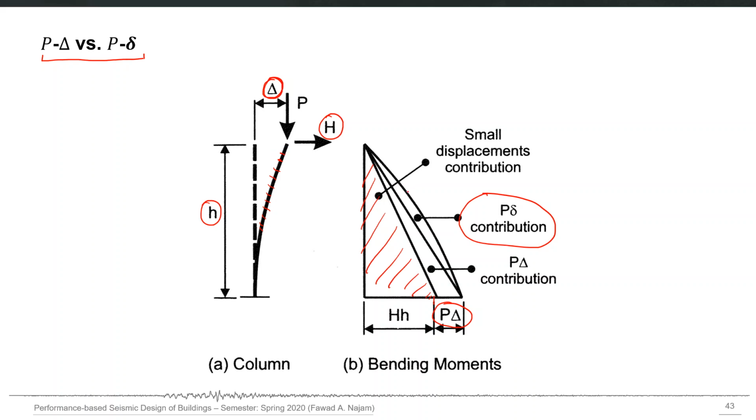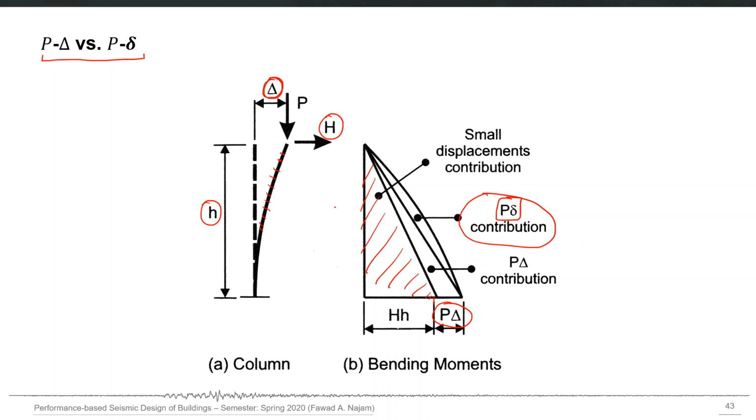you may get a slightly modified bending moment diagram, and that difference will actually be due to the P small delta contribution. So the P delta effect at the element level becomes P small delta, but at the nodal displacement level it is capital P delta.